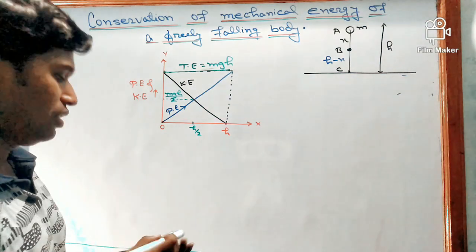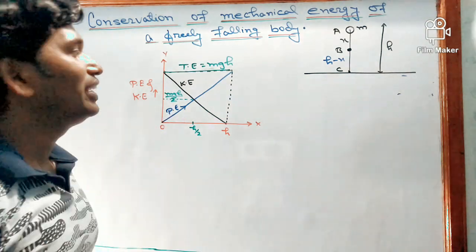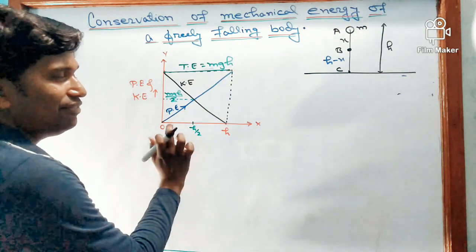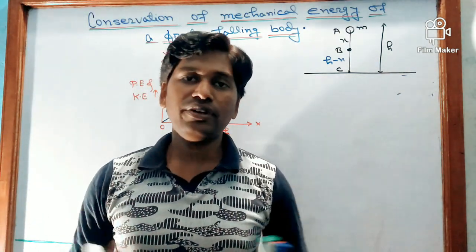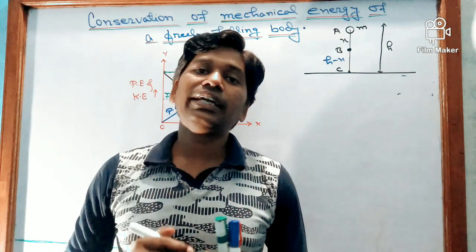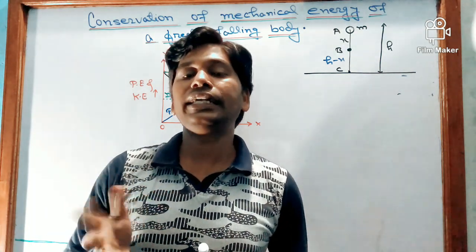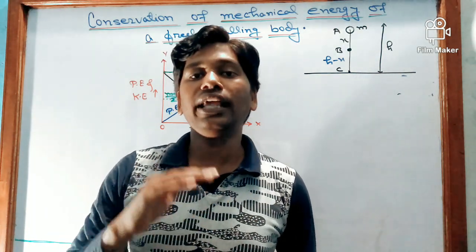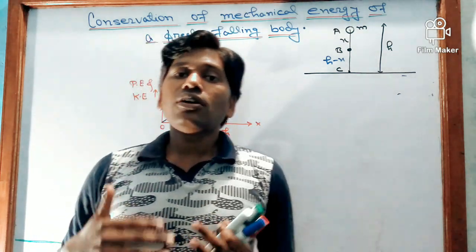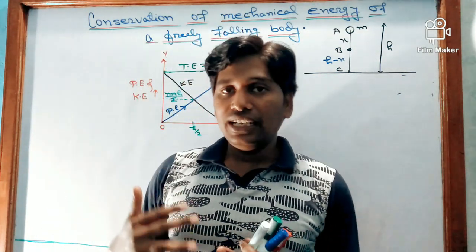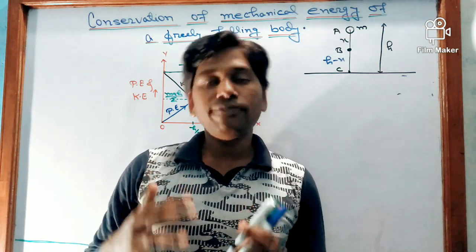So this is all about the variation. If the height is h by 2, then potential energy will become half. That means at the midway it has potential and kinetic energy both equal, mgh by 2. So this is all about conservation of mechanical energy when a body falls freely.